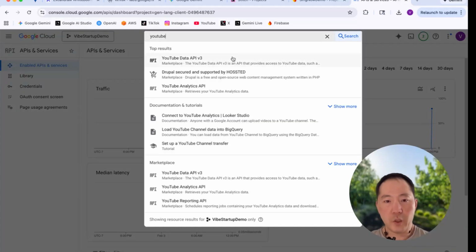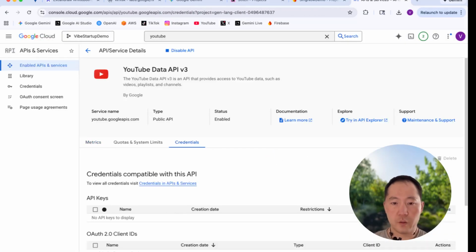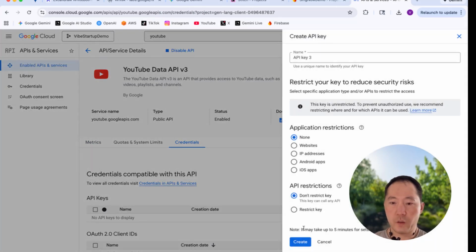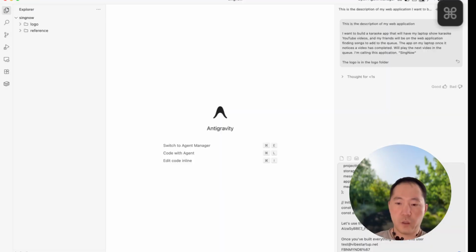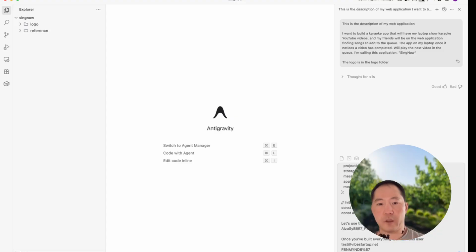Back to Data API, manage, create credential, API key. I'll create this. You're going to want to restrict it to your website in the future. But for now, since I'm going to delete this key after this demo, I'm just going to create it. Copy. Okay, there you go. Okay, so we've given Antigravity the logo, all the screens we want built, Firebase information in the backend, style guide, the API keys it needs, which is the YouTube search API, and the test user. I think we have everything we need, so let's have it build it.